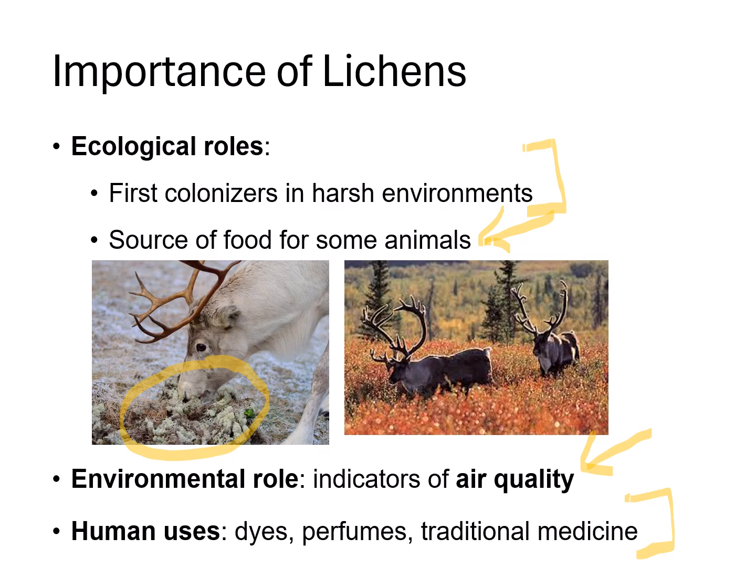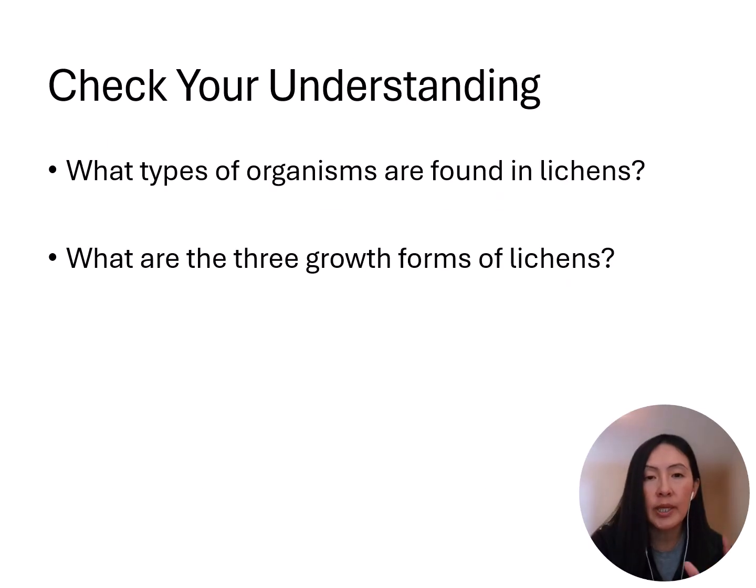For our lichens checkpoint, what kind of organisms are found in lichens? We have that fungus, which provides protection, structure, and minerals, and also some kind of photosynthetic partner. This can be green alga or cyanobacterium that provides carbohydrates through photosynthesis to the fungus. For the three growth forms, we talked about crustose, which is tightly attached to the surface and crust-like, foliose, which is flat and leaf-like, and fruticose, which is branched and shrub-like.